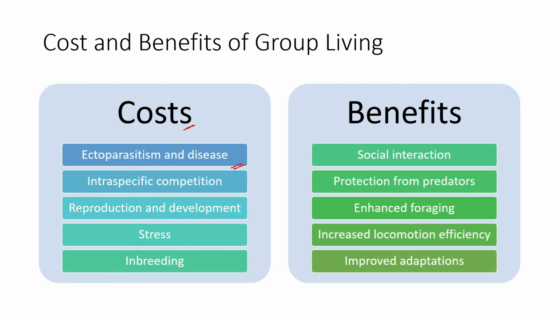Because there are multiple cases of competition, territory defense, and maintenance of resources and of that society, many organisms are prone to stress. It might be physiological, it might be emotional, it might be associated stress. And then there is inbreeding. If the group is restricted to a particular zone and cannot move out, there are chances that they have to inbreed, or exchange similar genes, which will cause inbreeding.